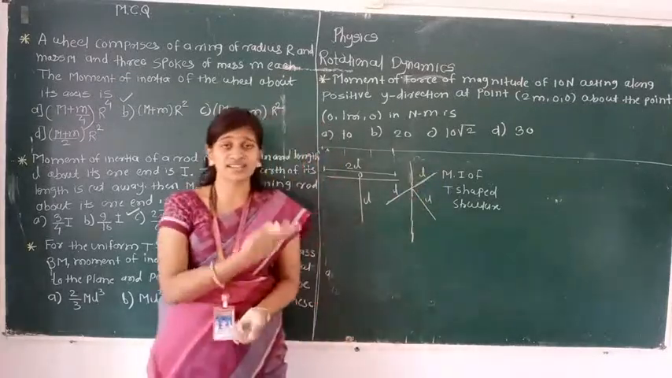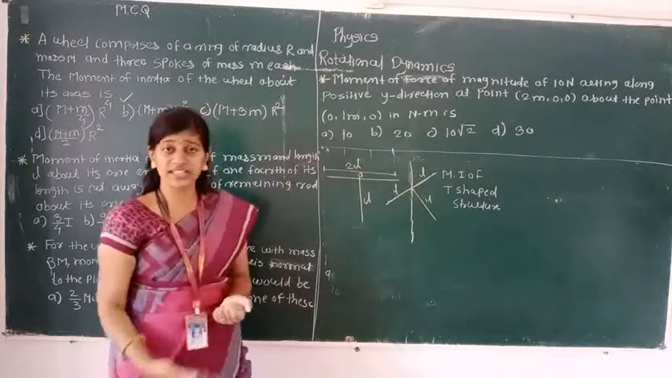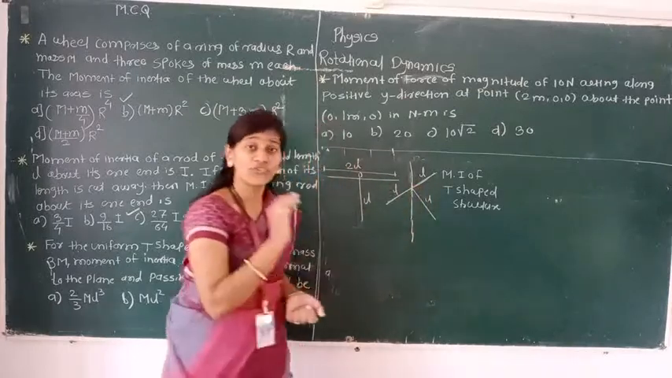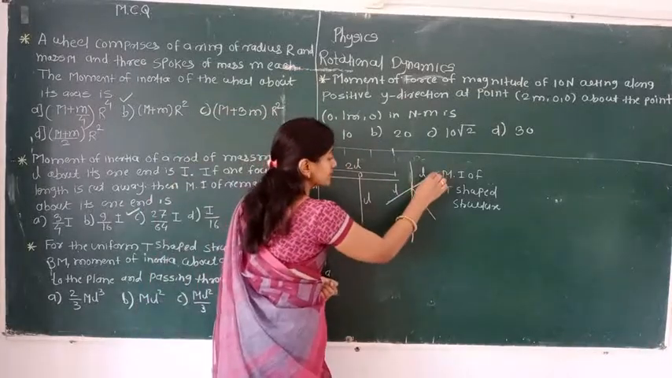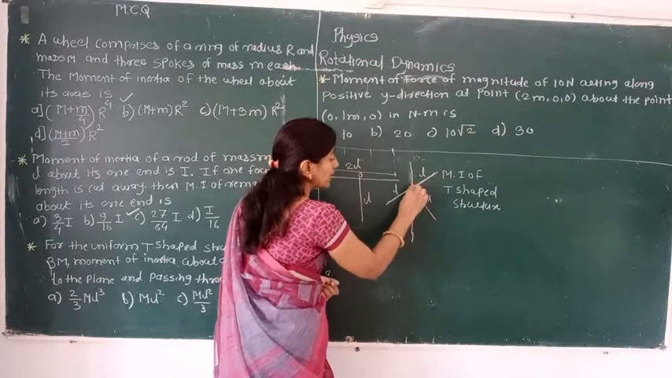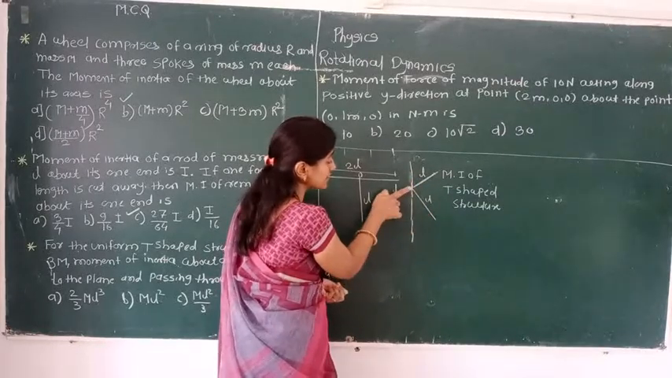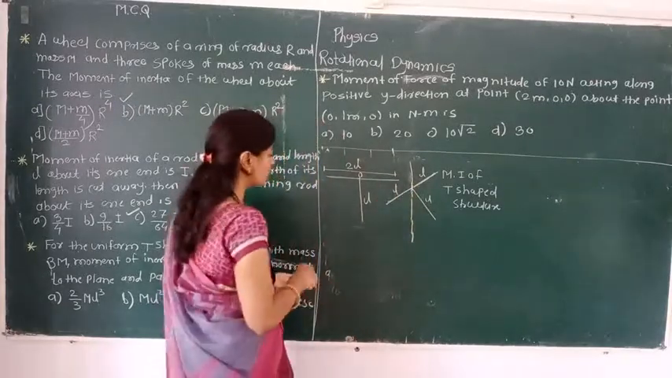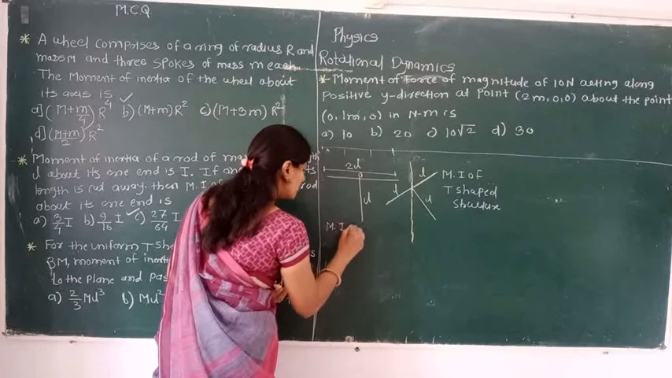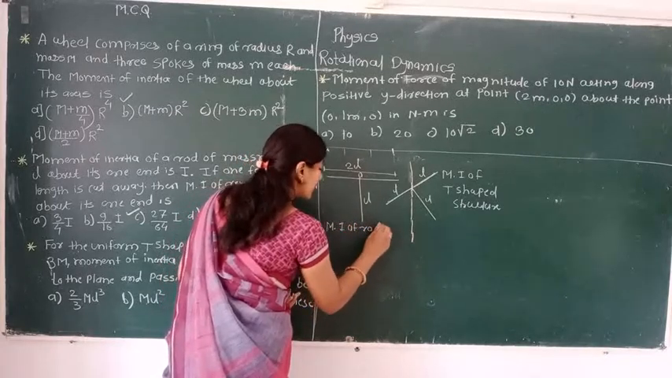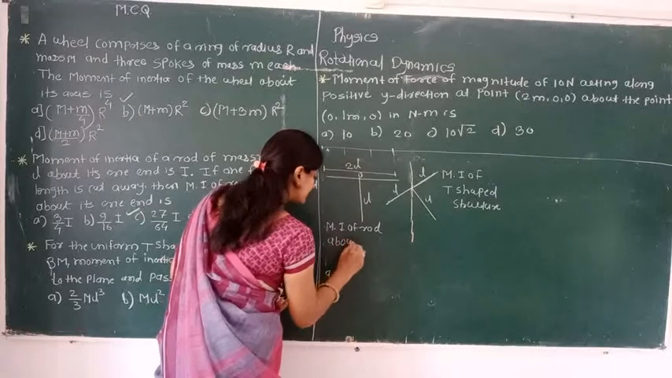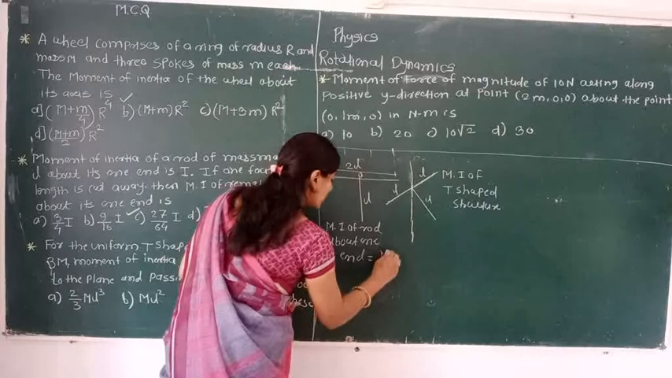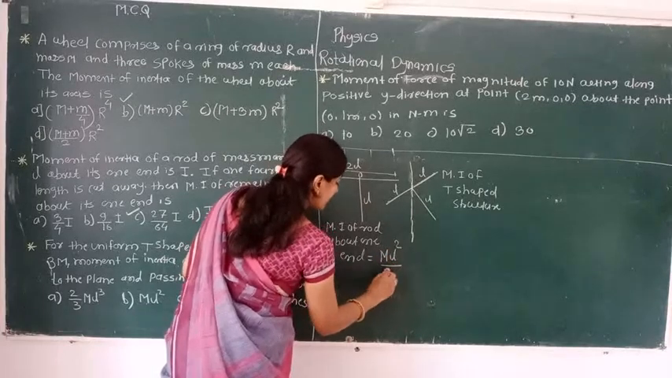T means here we can understand this is a rod. So we are getting 3 rods. Here the axis is touching the one end of each rod. Here one rod is present. This axis is touching the one end of this rod, this rod, and this rod. And we know the formula. The moment of inertia of a rod about one end is equal to ml square divided by 3.